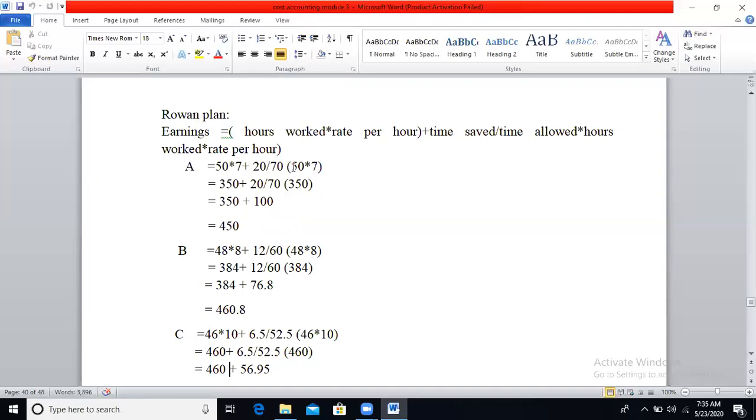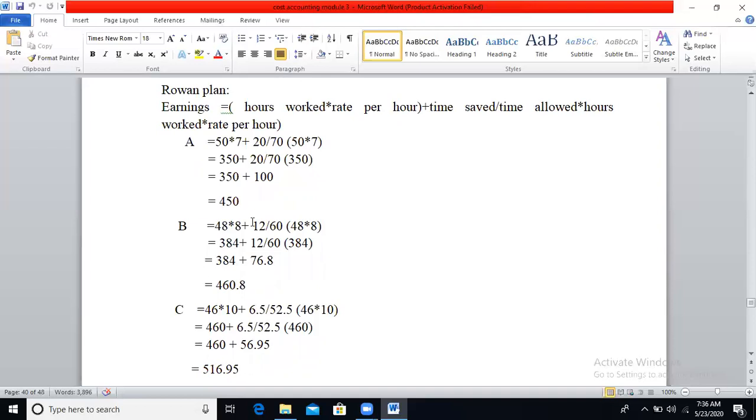So 50 into 7 you will get 350. 20 divided by 70, if you multiply this with 350 you will get 100. So 350 plus 100, the value will be 450.